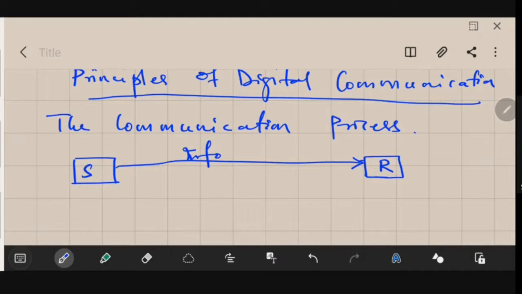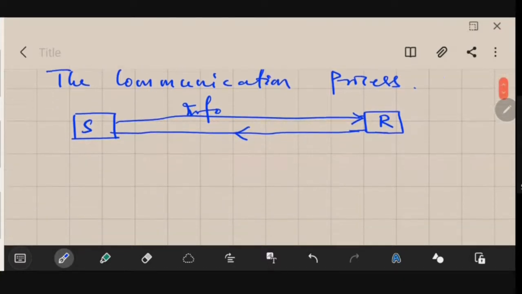The receiver will receive it. The receiver may also like to send some information back, normally in the form of acknowledgement. So the communication process requires a sender and a receiver. If we elaborate this structure between the sender and the receiver, we will get a block diagram like this.